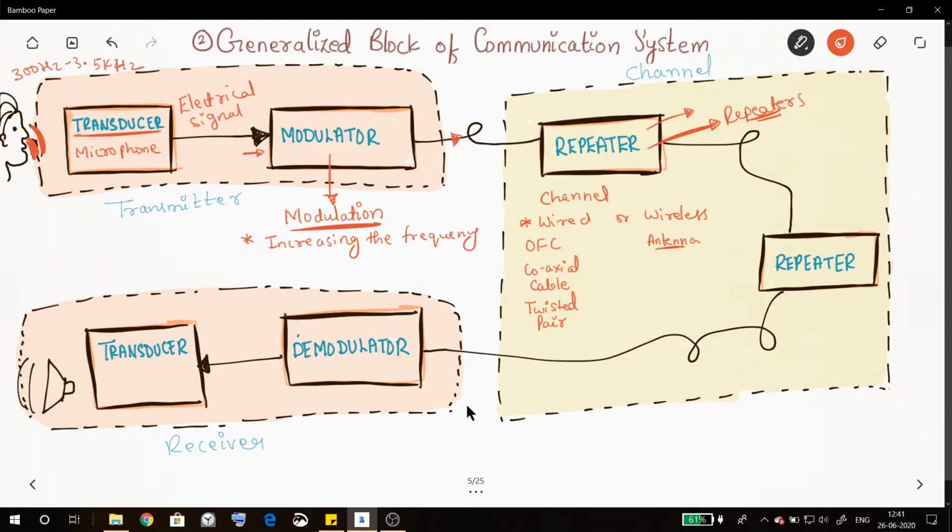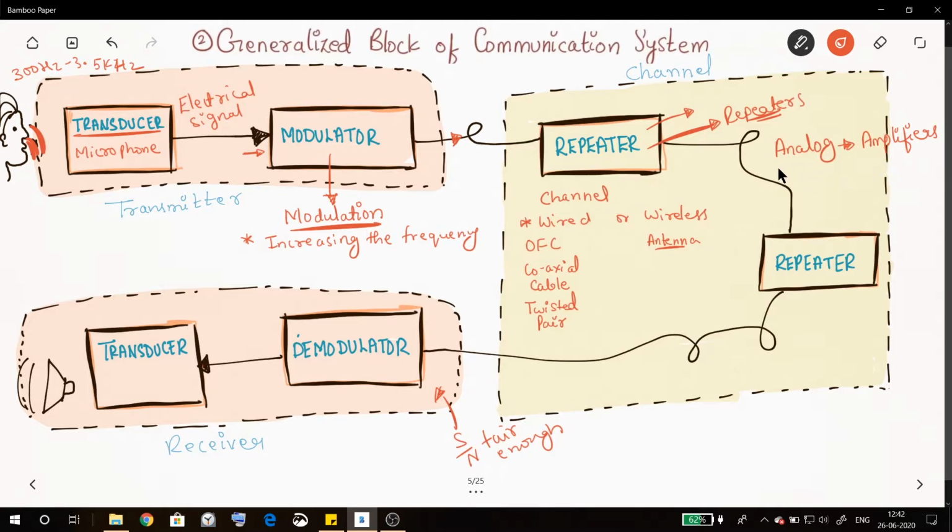So at the receiver, the signal to noise ratio is fair enough, and we can get the message signal from the transmitted signal. Now for analog communication, repeaters are nothing but amplifiers. Amplifiers, we know, increase the amplitude of input signals, so we can use amplifiers.